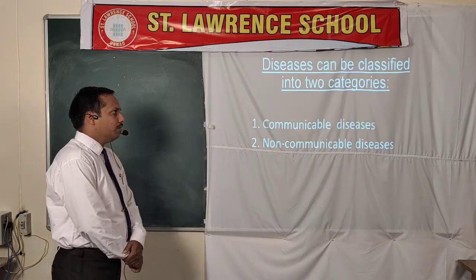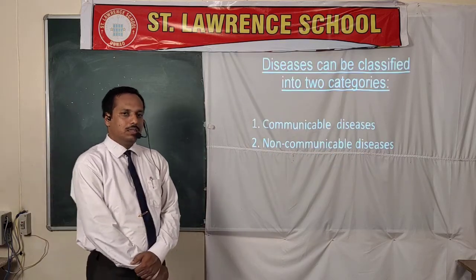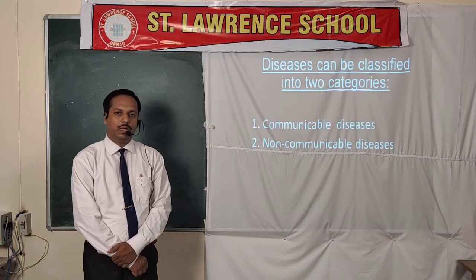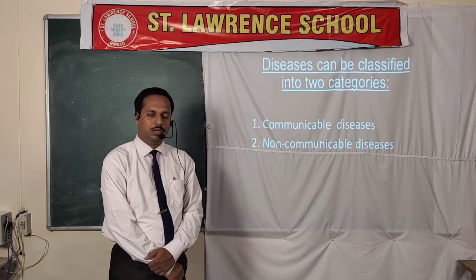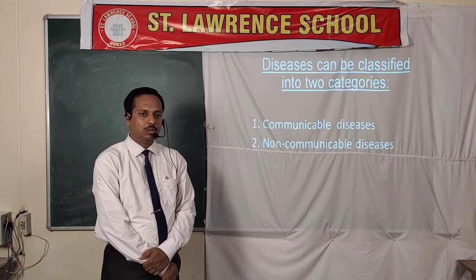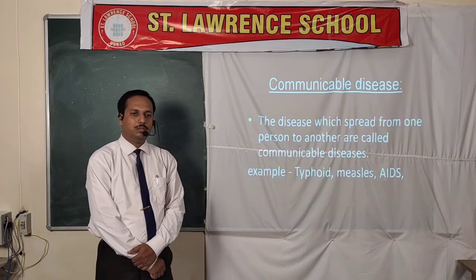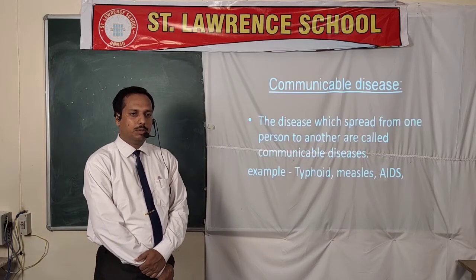Now, as for the transmission, the disease can be of two types. First, the communicable disease, and the second, non-communicable disease. The diseases that can be transmitted are known as communicable diseases.